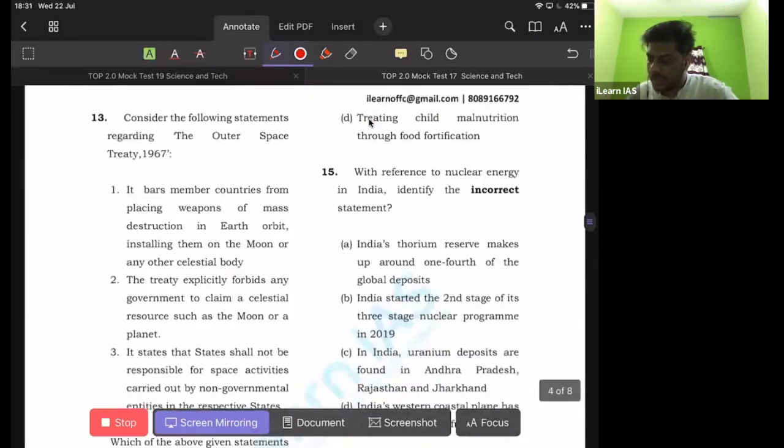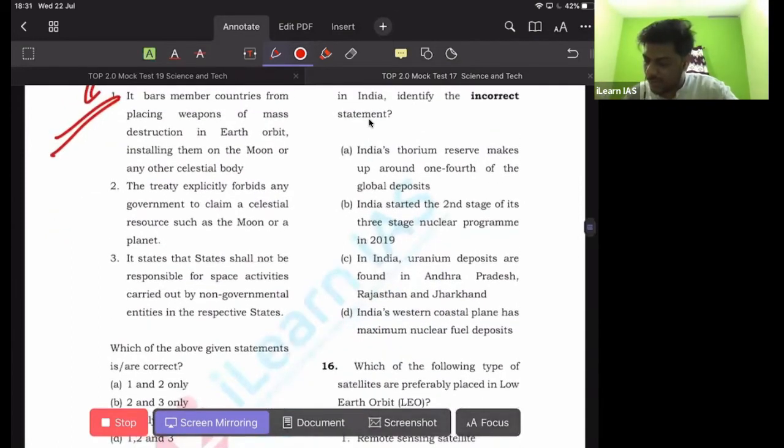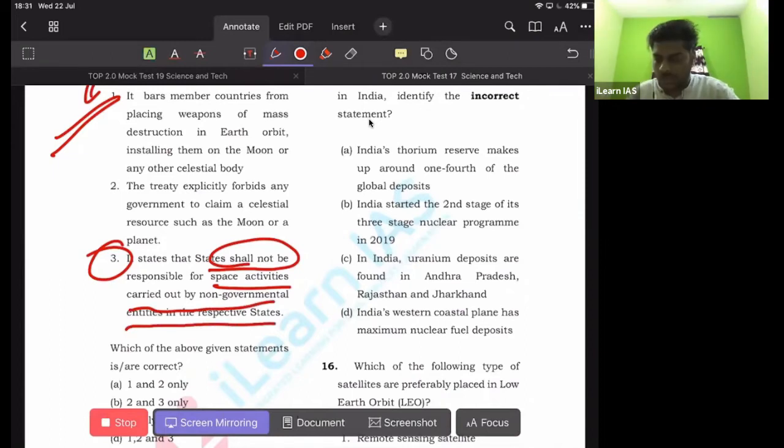Then 13th one, the question is regarding the Outer Space Treaty 1967. So the Outer Space Treaty 1967 is pretty important for this year's prelims because India conducted Mission Shakti, the anti-satellite mission, last year. So there's a possibility of this particular question being asked in this year's prelims. So 13th one, let me look into the statements. The first one, you go for the third statement. It states that a state shall not be responsible for space activities carried out by non-governmental entities in respective states. Which is not correct.